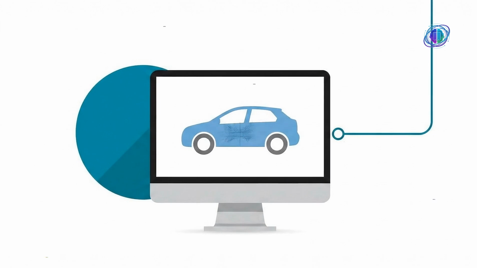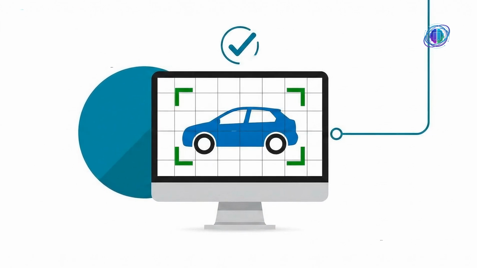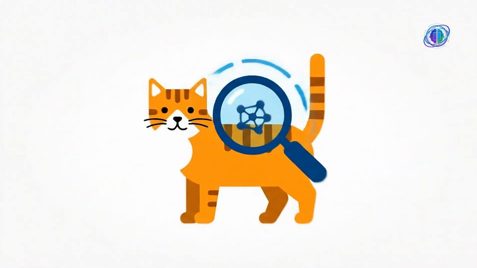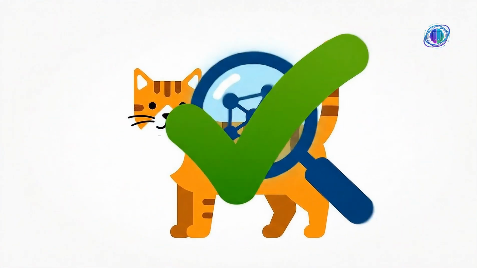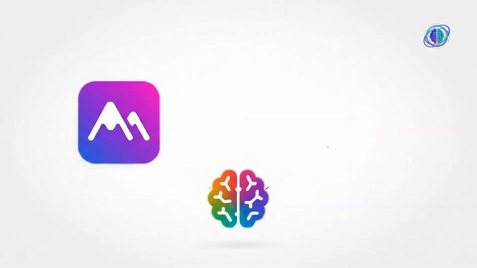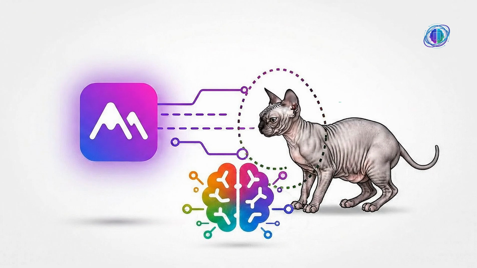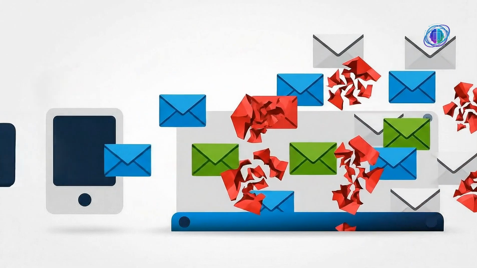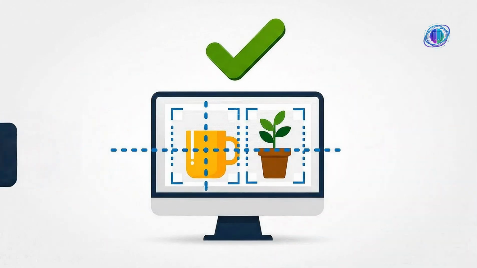There are three main ways this happens. The first way is when we tell the computer exactly what it is looking at. We give it a picture of a cat and tell it that this is a cat. After seeing thousands of labeled pictures, it can recognize a cat in a photo it has never seen before. This is helpful for things like filtering spam emails or identifying objects in photos.